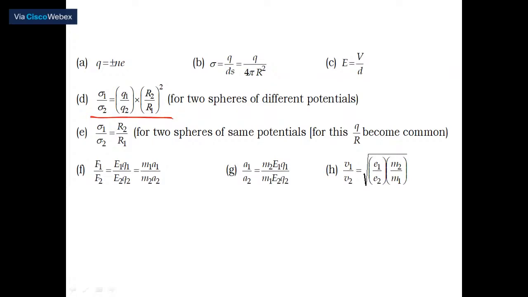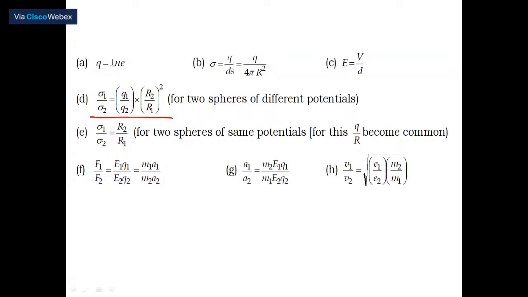Why? See the reason. The two spheres are at the same potential. That means Q divided by R is common, so they are proportional to each other. Therefore, Q1 by Q2 can be replaced by R1 by R2, so easily we can cancel. Because of that, we get R2 by R1. Next, there is another relation. What? Newton's second law, F is equal to ma.